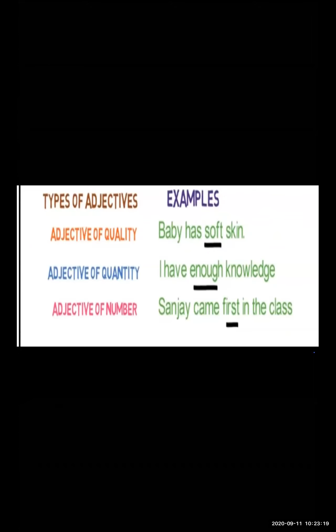Now, adjectives of quantity. I have enough knowledge. As I have told you, enough courage, enough knowledge. So, enough is a word which gives the quantity. Adjective of number: first, second, third, 1, 2, 3, 4, all. All these are the adjectives of number.